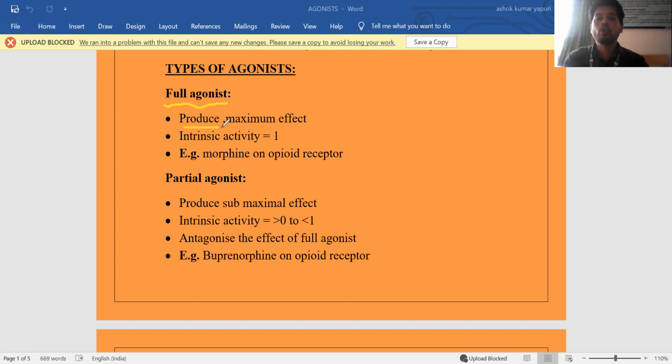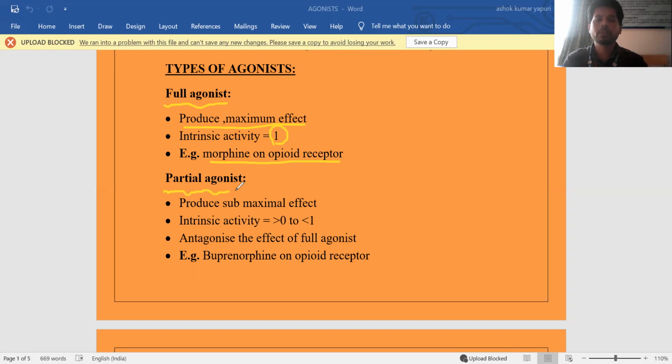We can write it as 100% action, or as 1. In the graph you can mention it as 100%. So a full agonist shows 100% pharmacological action. The example is morphine on opioid receptors.